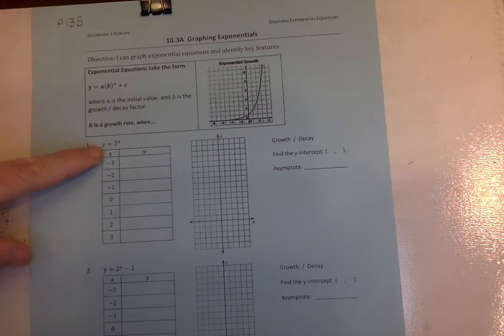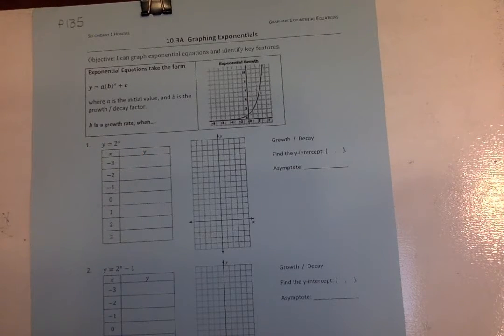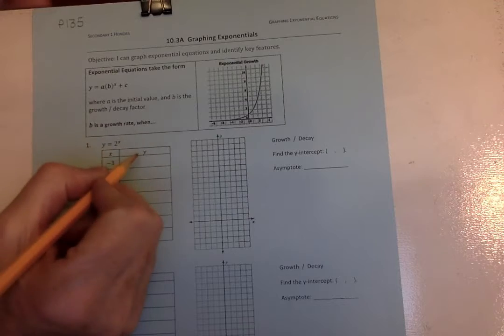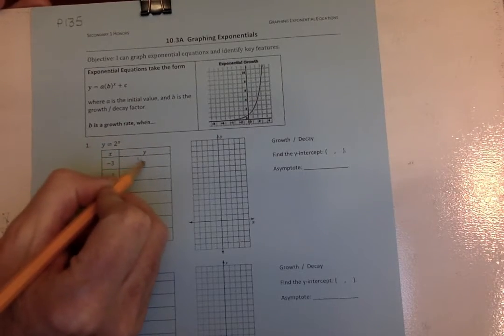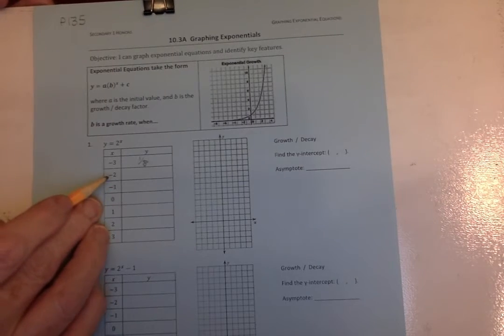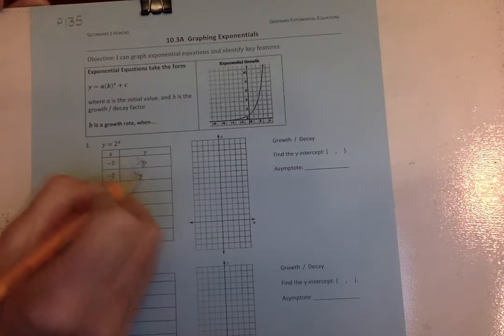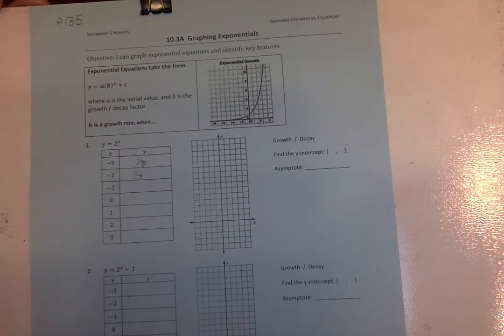If we have the function y equals 2 to the x, and we put in x equals negative 3, if you put that in your calculator, you should get 1/8. And if you don't, come and get help from me because that's what it should be. If I put negative 2 in there, I get 1/4. Again, we do not get negative numbers out when the exponent is negative. It just means it moves to the bottom or it becomes a fraction.